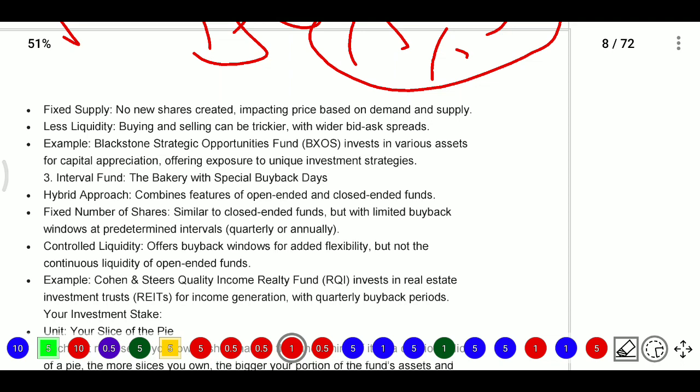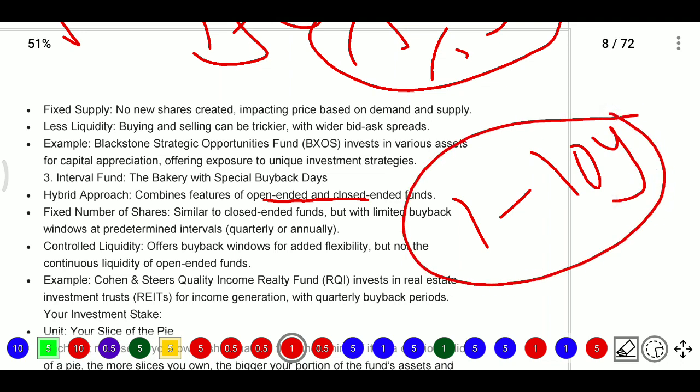Next, interval funds. Interval funds are like a bakery with special buyback days. They have a hybrid approach, combining common features of open-ended and close-ended funds. For example, close-ended funds open only one time, and after that, for up to 10 years, you do not have any option to enter.